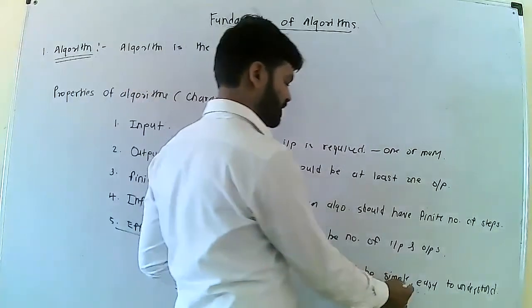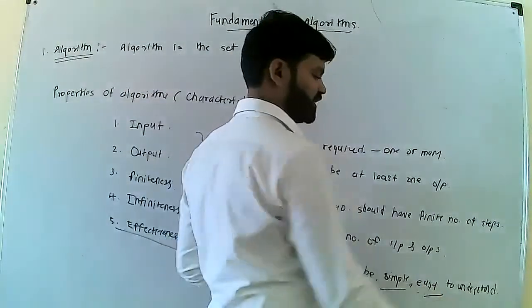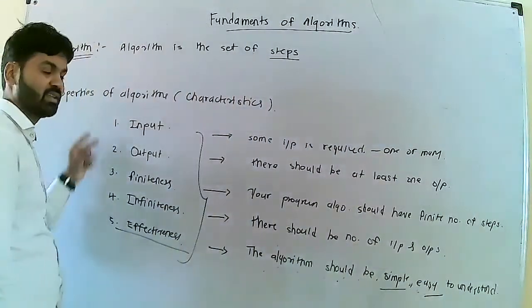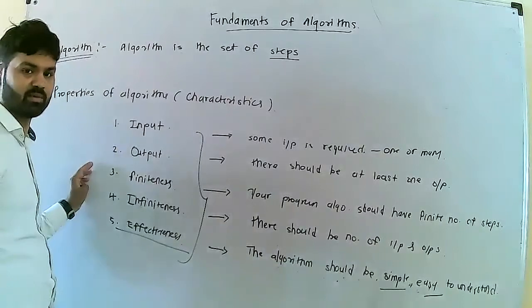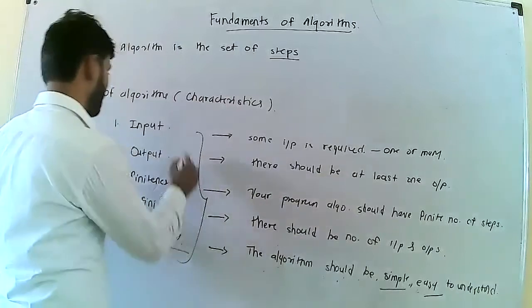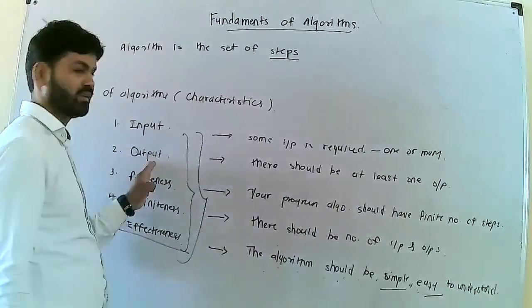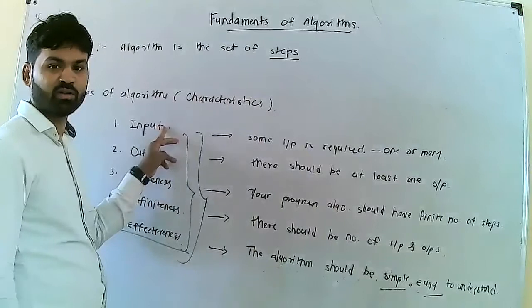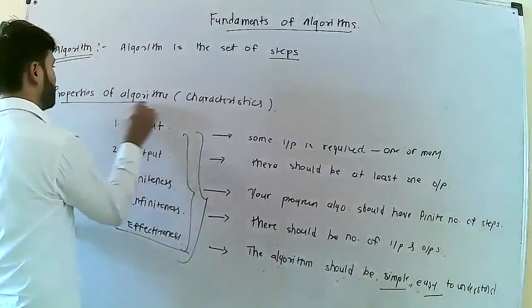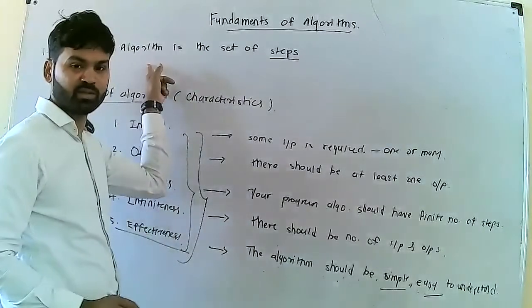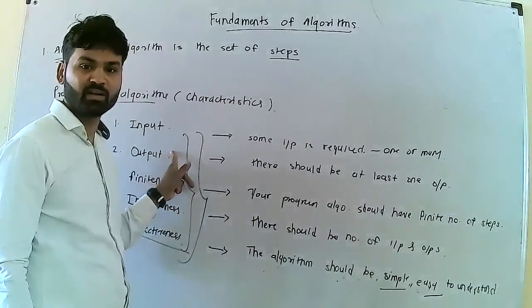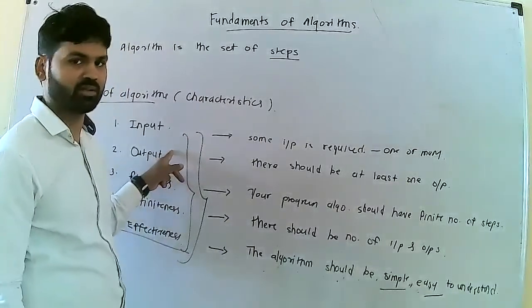Effective means it should be simple and easy to understand. This is nothing but all the properties of your algorithm. I think you will understand this properly. We have seen what is algorithm, and what are the different characteristics of your algorithm.